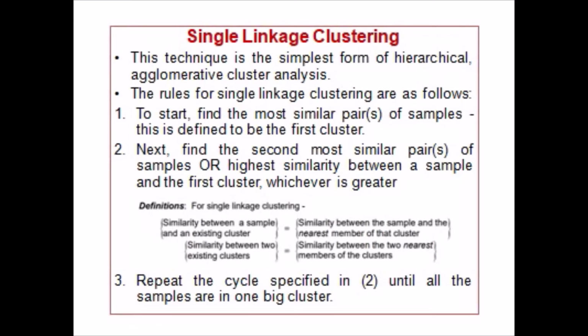In single linkage clustering, similarity between a sample and an existing cluster is equal to the similarity between the sample and the nearest member of the cluster. Similarity between two existing clusters is equal to the similarity between the two nearest members of the clusters. Third, repeat the cycle specified in step 2 until all the samples are in one big cluster.